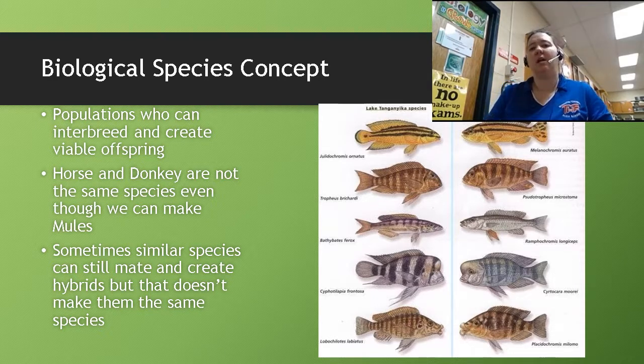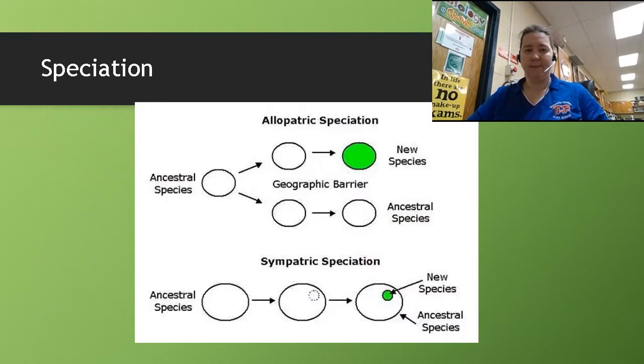So a horse and a donkey, while they can mate, are not considered the same species because their offspring cannot go and have babies on its own. The mule can't have babies. Sometimes, like with the mule, similar species can mate and create a hybrid, but that hybrid cannot then continue its line, and so it doesn't necessarily qualify as an individual species.